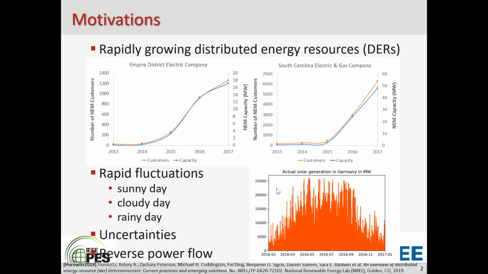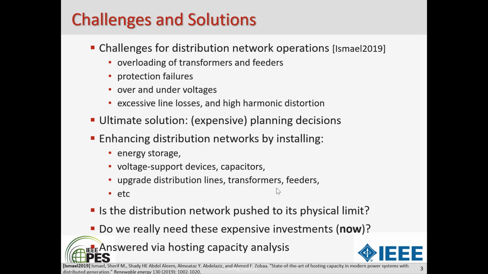This work is motivated by the increasing DERs in distribution networks. DERs bring a lot of uncertainties and issues to the operation of modern distribution networks. The ultimate solution to address all these challenges is through expensive planning decisions. Essentially, system operators install energy storage devices, capacitors, or upgrade transmission lines, transformers, etc.